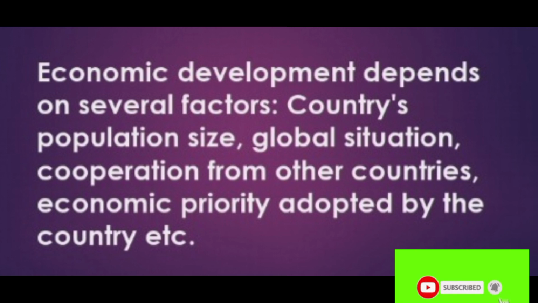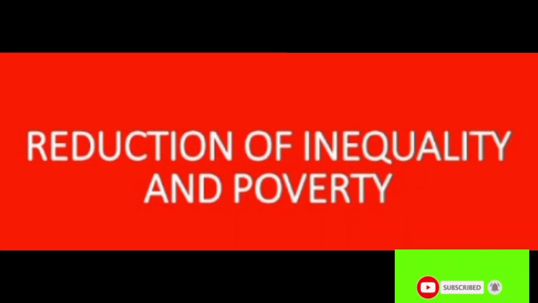We can see the next concept, reduction of inequality and poverty. In actual life, democracies do not appear to be very successful in reducing economic inequalities. A small number of the rich section of the country own huge resources and a share of wealth and income. Their share in the total income is increasing.